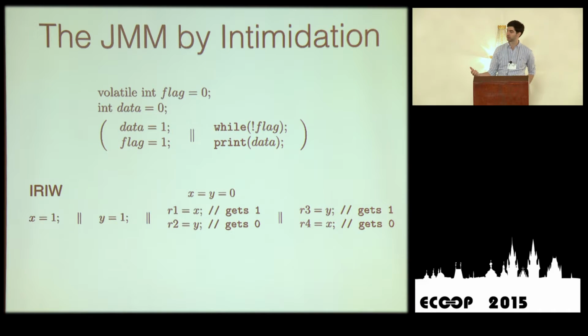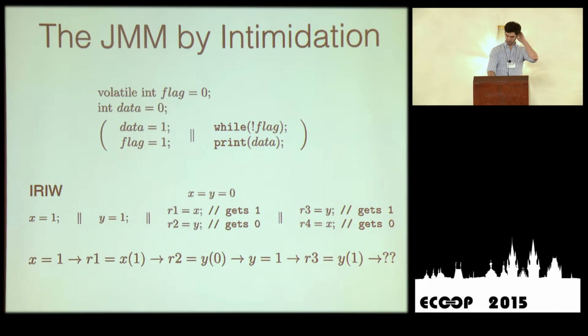And it turns out that according to the Java memory model, it could happen that one thread reads x becoming 1 before y has become 1, because you see y equals 0 in the second read, whereas the other one sees the opposite thing happening. There are many ways in which you could explain this. For example, if reads can be reordered, this is totally normal, right? If you reorder any of the reads in any of the threads, then that's possible. The question is, for volatiles, this shouldn't happen for sure.